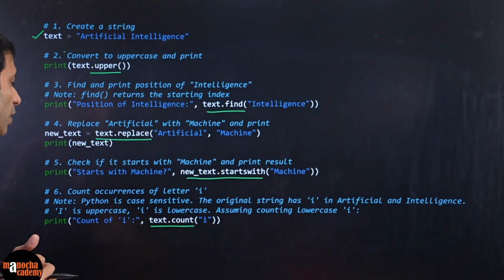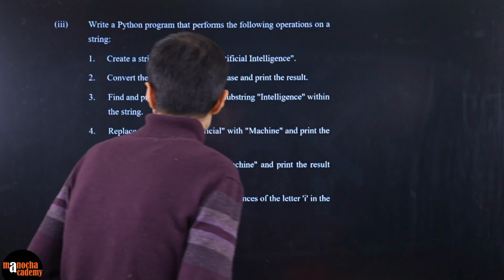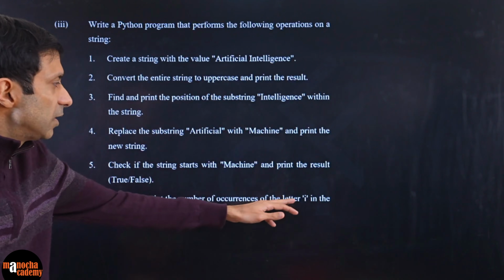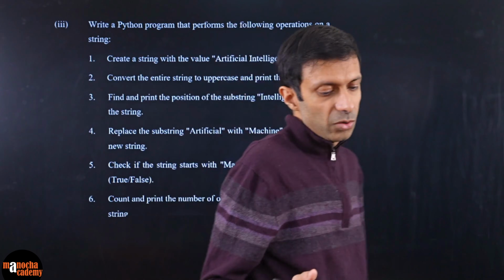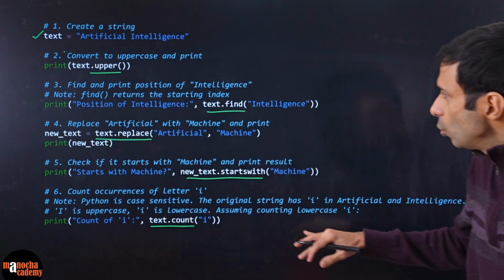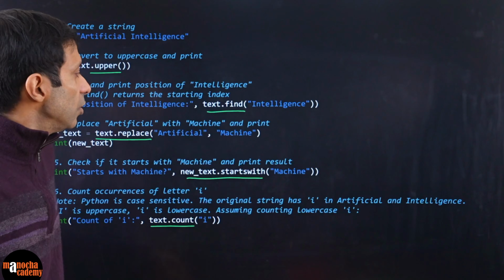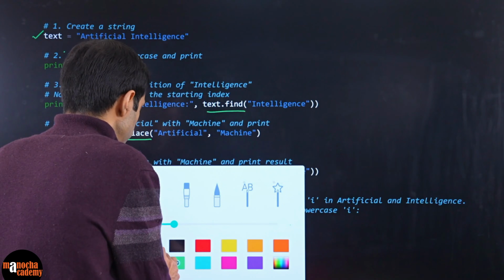Okay, you're using the dot count function. And what did it say? It says that you have to count and print the number of the occurrences of the letter i. So again, it is case sensitive, right? So it will only count the small i's, not the capital I's. And here you can give the sample outputs also, the expected output. So here if you want, you can put the expected output and the VDT table.